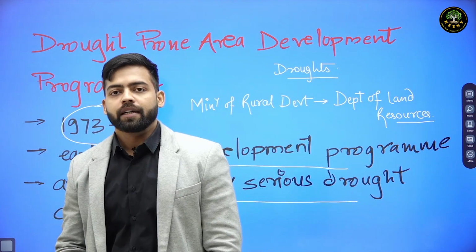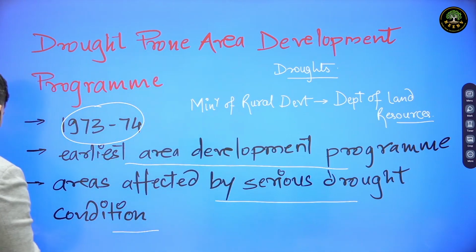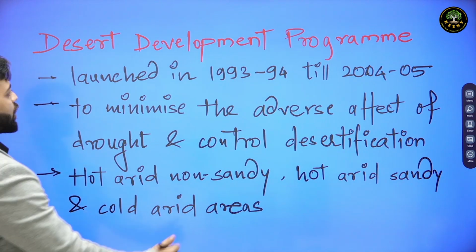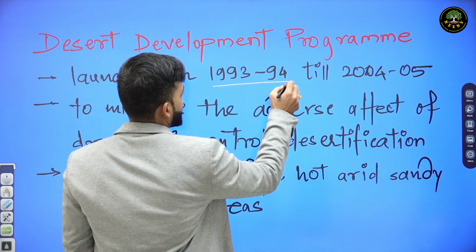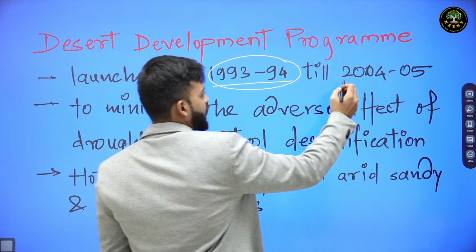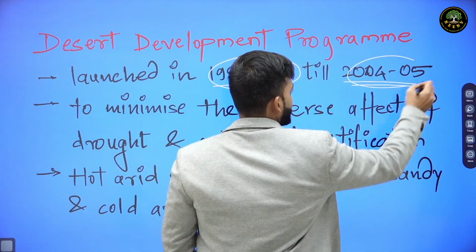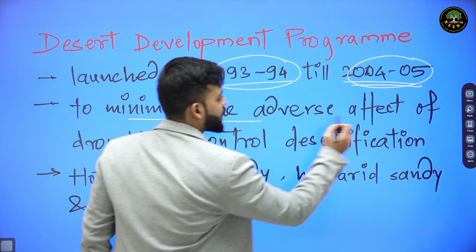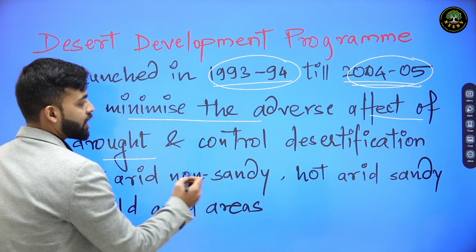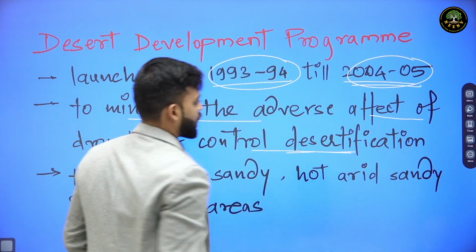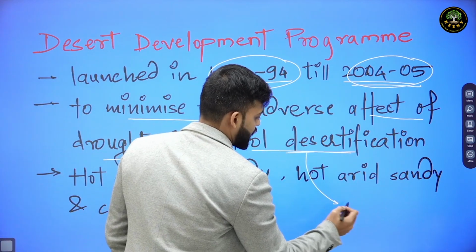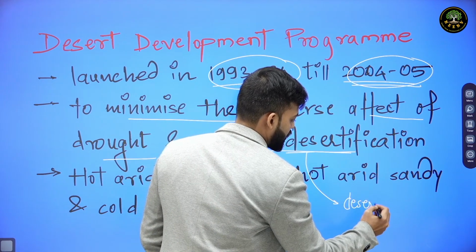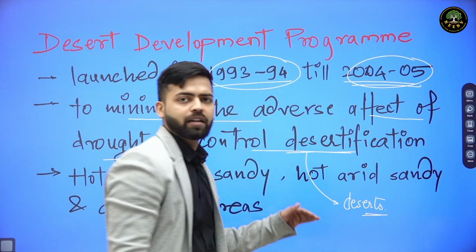After a period of 20 years, another program was launched, that is Desert Development Program. Now, Desert Development Program was launched in the year 1993, and this was continued till 2004-05. This program was launched to minimize the adverse effect of drought and to control desertification. So desertification is basically when drought prone area is converted into deserts, or deserts are reclaiming lands.